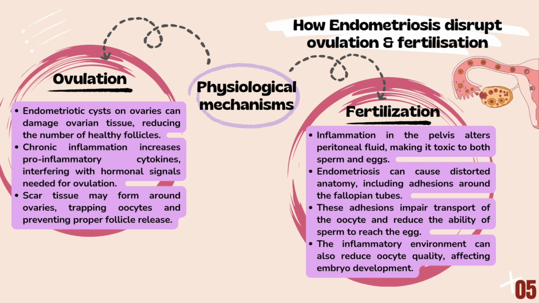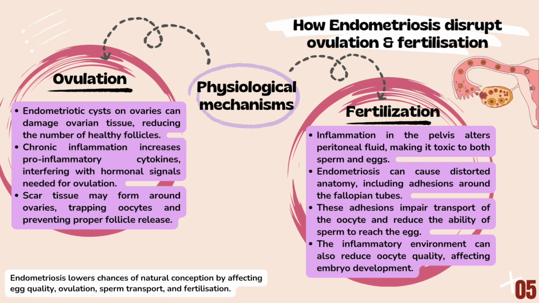So, in conclusion, endometriosis reduces the chance of natural conception by affecting egg quality, ovulation, sperm transport, and fertilization through both inflammatory and structural mechanisms.